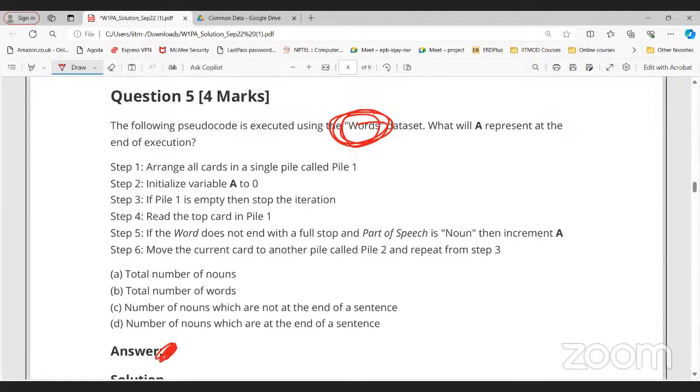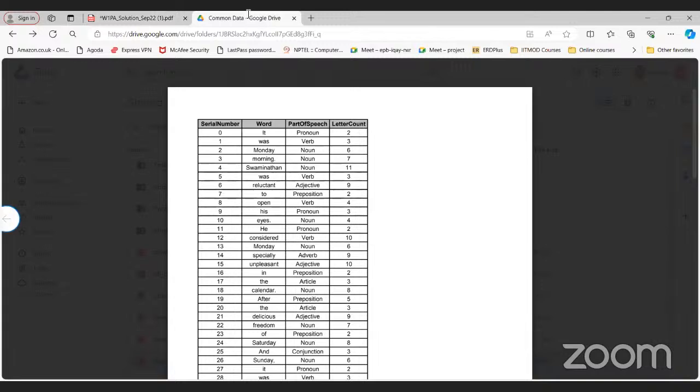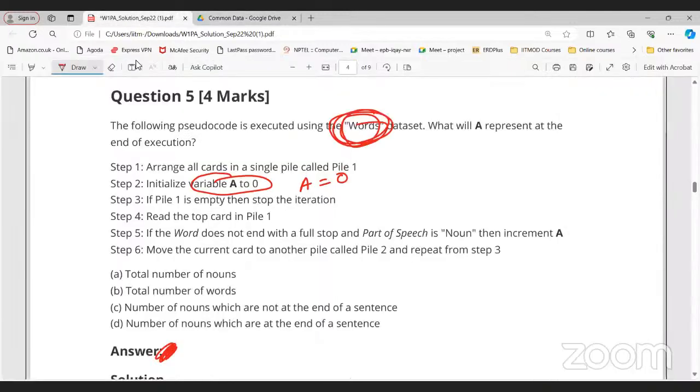So arrange all cards in single file 1. We have already arranged. Initialize variable A to 0. So A equals 0. If file 1 is empty, then stop the iteration. But we have all the cards. Pick the top card X in the pile 1. So my first card will be serial number 0, "it", pronoun, and 2.